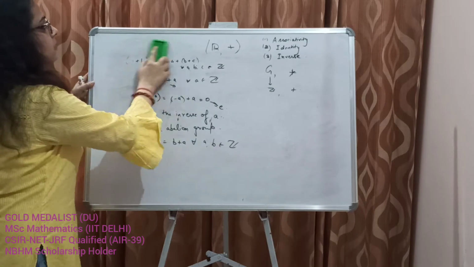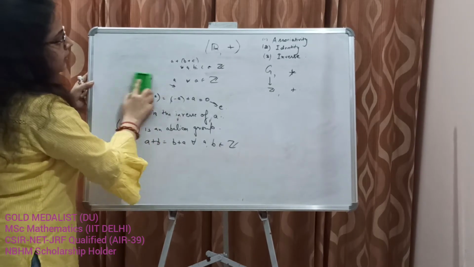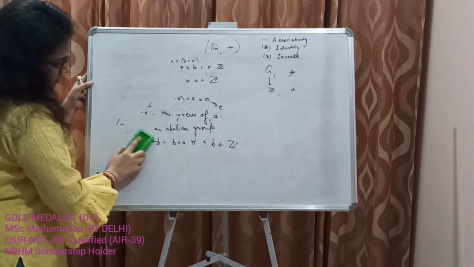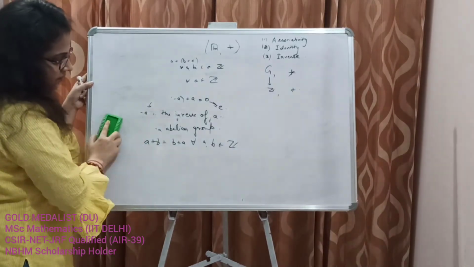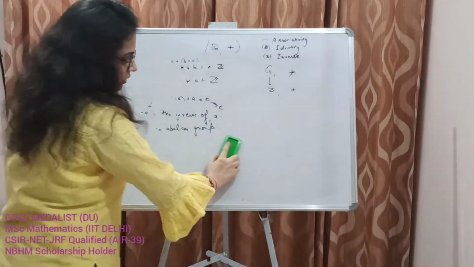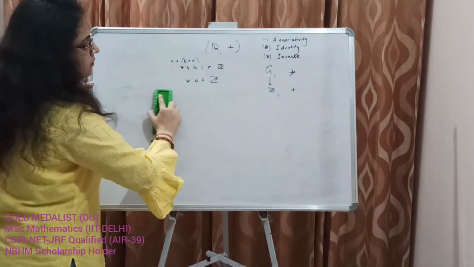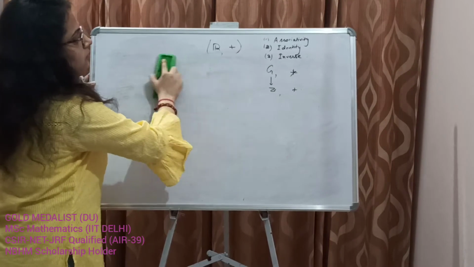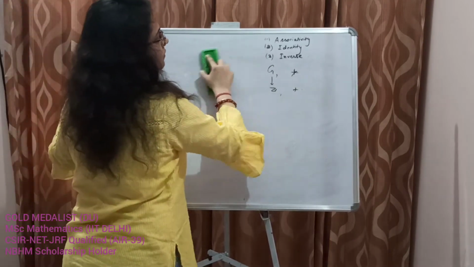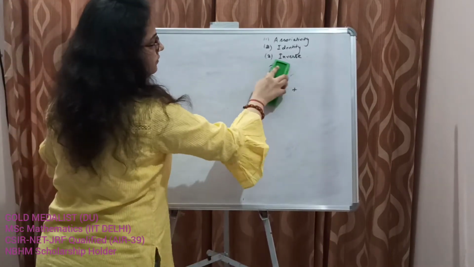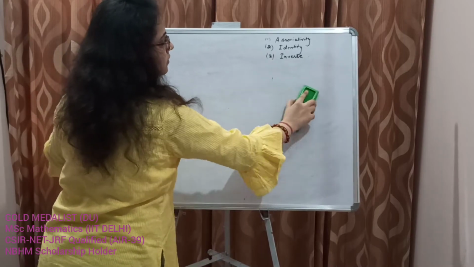Okay, so let us take another example of a set with a binary operation, and we will see whether it is a group or not. Let's retain these axioms.